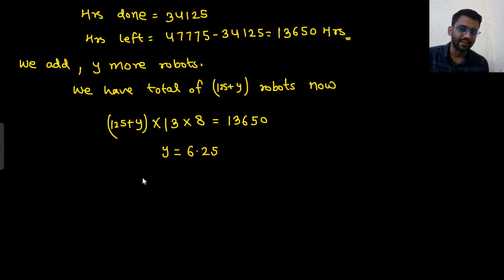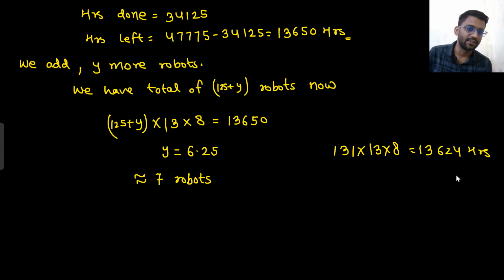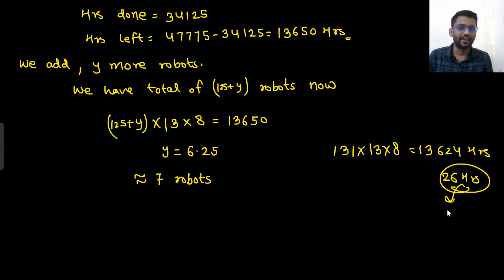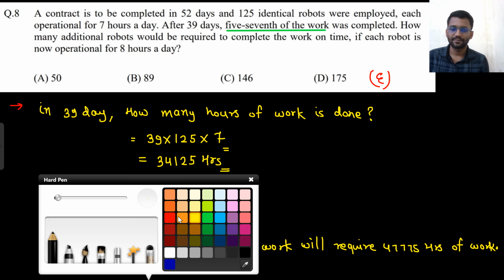So that means how many robots will you take? 7 robots. You can't say I will take 6 robots. If you take 6 robots, then what will happen? 131 into 13 into 8. Only 13624 hours of work will be done. But you need 13650. So 26 hours of work will be left, which you need to get done. So at least 7 robots you will take. So this is the answer. Our answer is 7 robots.